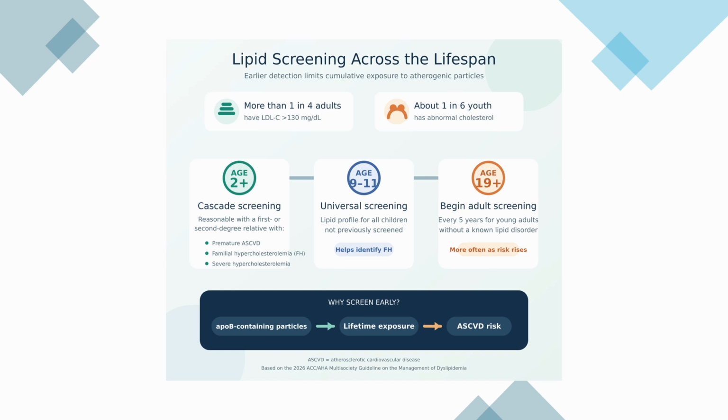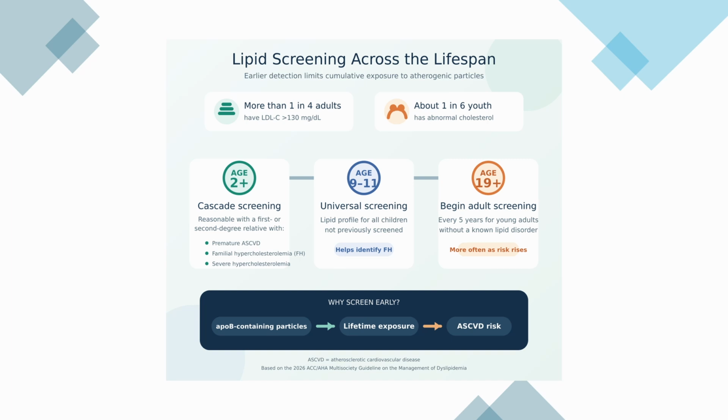There is a lack of clinical trials showing harm or benefit in young adults for lipid screening, but because we are aware of the established relationship between ApoB containing lipoproteins and ASCVD, the 2026 ACC/AHA Multi-Society Guideline recommends that adults be screened at 19 years old and then every 5 years.